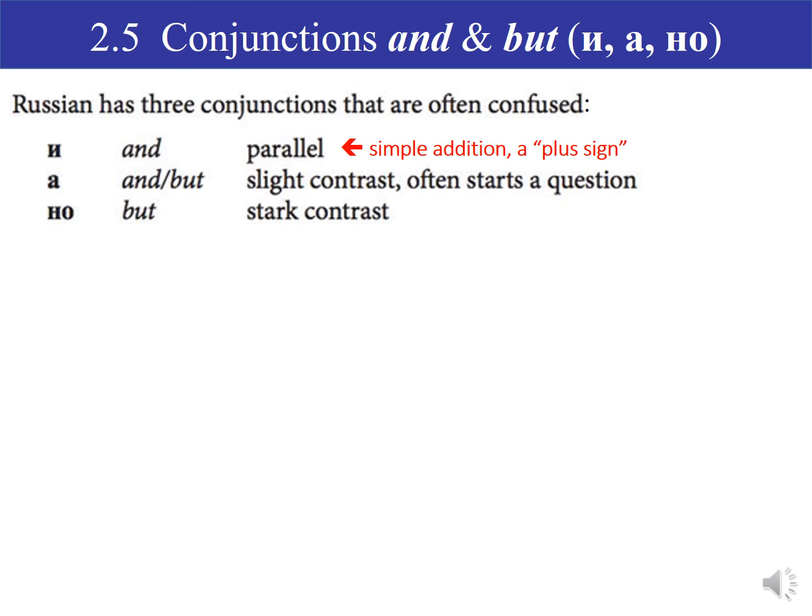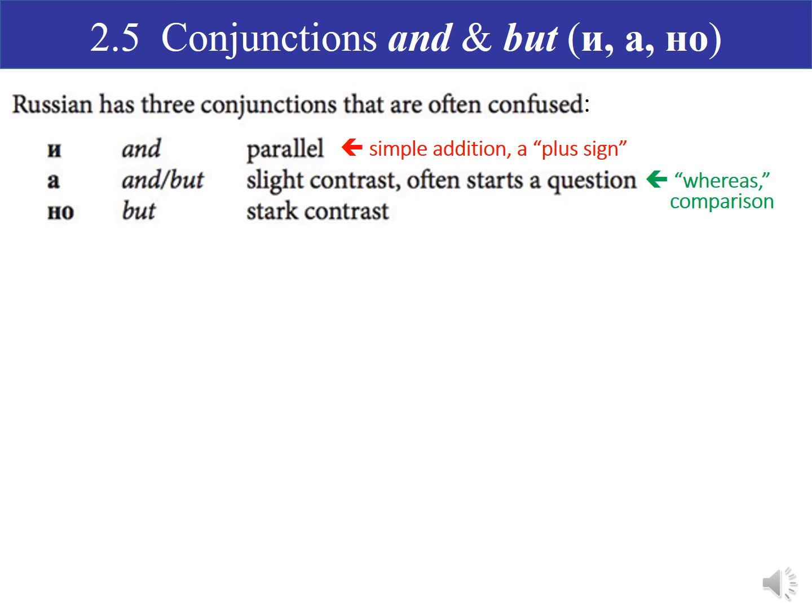It links two clauses that are parallel to each other. So I understand you, and you understand me. We both understand each other. There's no difference between the first half of the sentence and the second. So we could say, я понимаю тебя, и ты понимаешь меня.